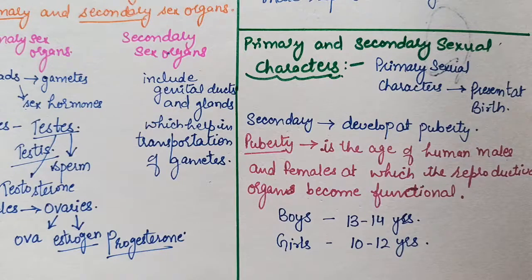The different changes that take place at this age are triggered by sex hormones. In males, they are triggered by testosterone. In girls, they are triggered by estrogen. The ovaries start producing estrogen, due to which various changes take place. Among these changes, some are common in both boys and girls, and some are specific.